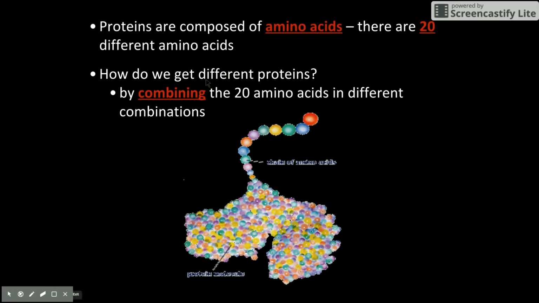So how do we get the different proteins? Well, we combine the 20 different amino acids together in different combinations. If you take those 20 amino acids, they can repeat. So you might have the same amino acid repeated over and over again, or you might have all different amino acids. But if you take those 20, you can get all kinds of different combinations to make up all of the different proteins that are going to make up our body.